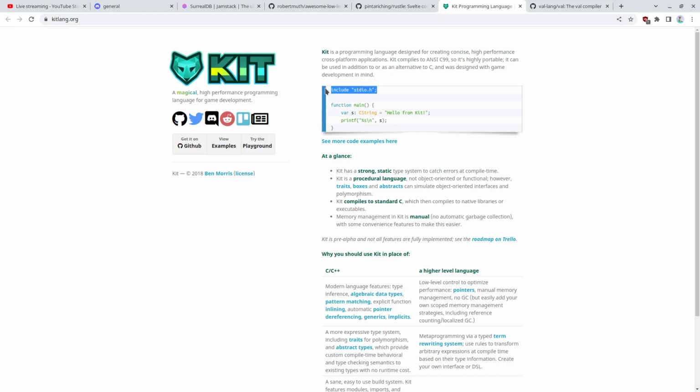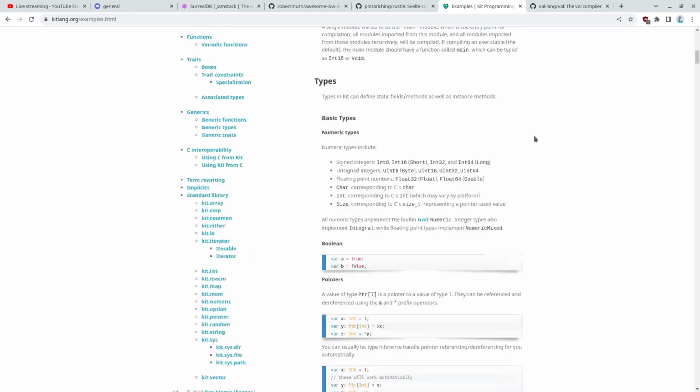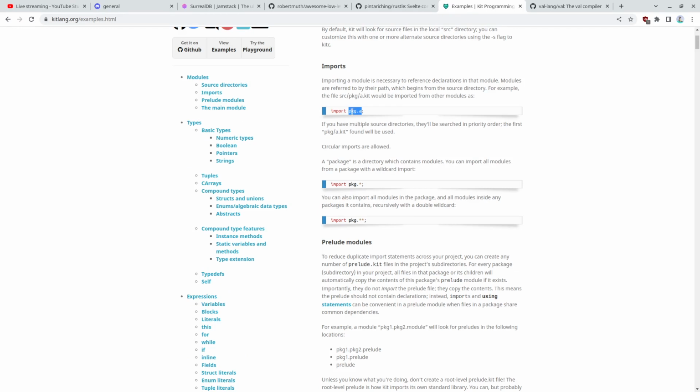I'm not a huge fan of doing includes this way anymore. I like when they namespace the whole entire path. They probably did it this way because it was easier. Where's the docs? You can import C header files. Yeah, maybe that's the trade-off there. I guess I prefer how Go does it, honestly. I like when they have a path that takes me to some universal place, where they use a URI, I guess, and that's where the code is. View examples. Holy moly. Oh, you can do packages as well.